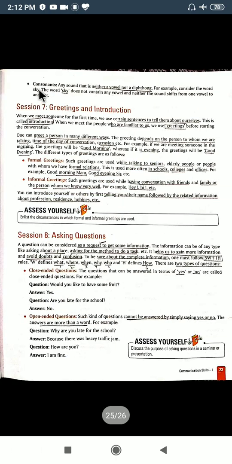Next is your consonant. The third type of sound is your consonant. It is neither a vowel nor a diphthong. Okay, like y, sky. So this type of sound will come under your consonants.